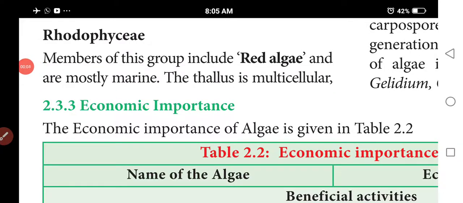Now we are discussing Rhodophyceae, otherwise called red algae. Red algae mostly grow in marine forms.